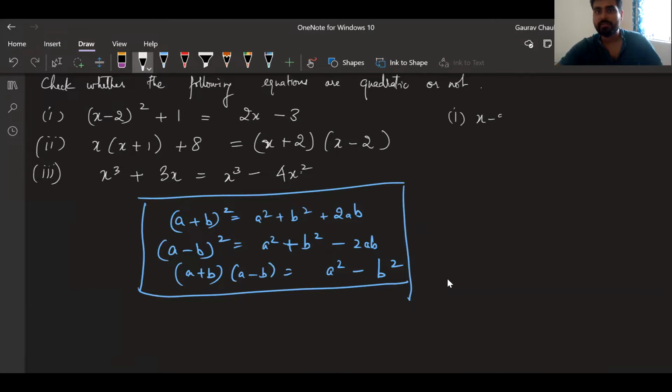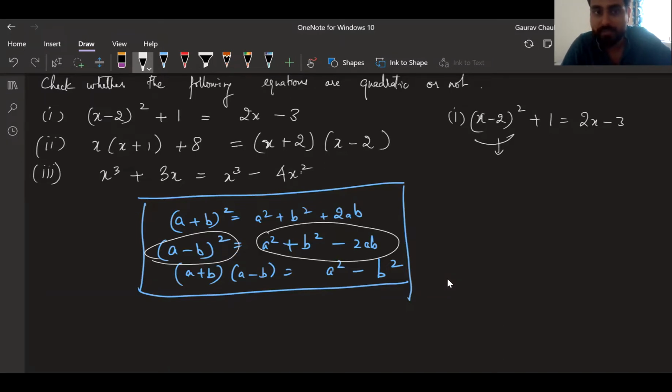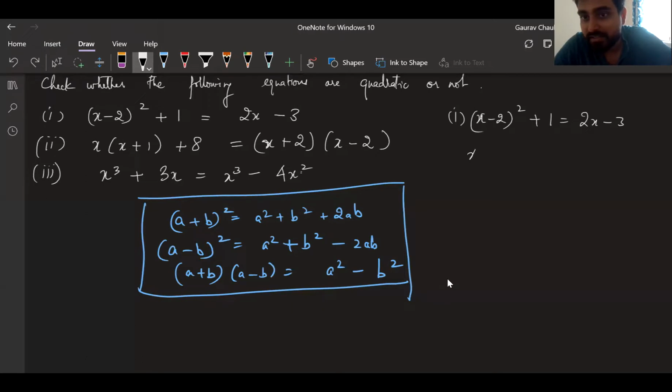The first question is x minus 2 whole square plus 1 is equal to 2x minus 3. My objective is I have to make this into a standard form first, and then only I can say whether it is linear, quadratic, cubic, whatever. For that I have to open all brackets. So I'm going to open this bracket first, and here I get a minus b whole square. So I'm going to use a minus b whole square formula, a square plus b square minus 2ab. That will give me x square plus 2 square minus 2 into x.